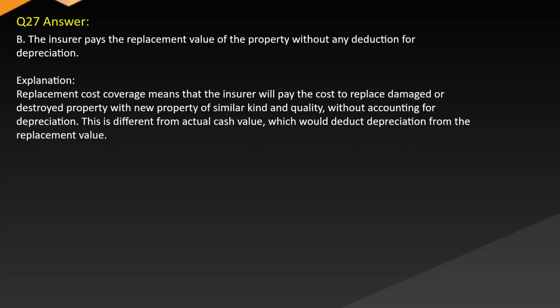Answer B. The insurer pays the replacement value of the property without any deduction for depreciation. Explanation: replacement cost coverage means that the insurer will pay the cost to replace damaged or destroyed property with new property of similar kind and quality, without accounting for depreciation. This is different from actual cash value, which would deduct depreciation from the replacement value.